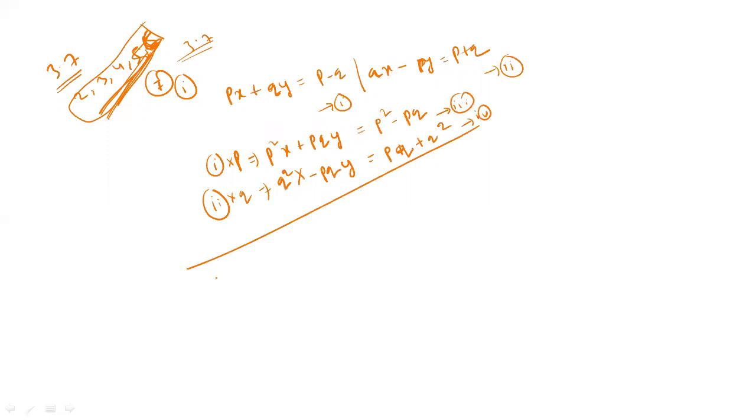Now add 3 and 4. So pqy and minus pqy get cancelled. So it will be p square plus q square times x equal to p square plus q square, as pq gets cancelled. So what will be the value of x? x will be 1. Now if you put the value of x in any equation, you can find the value of y. Yes or no?